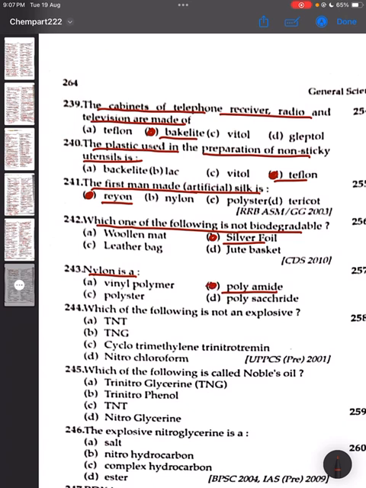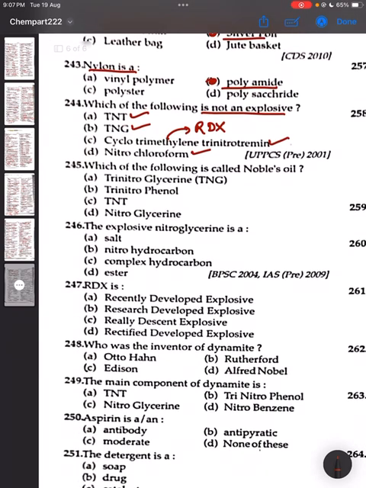Which of the following is not an explosive? लेकिन यहाँ पर TNT भी एक्सप्लोजिव है, TNG भी एक्सप्लोजिव है, ये भी एक्सप्लोजिव है और ये भी एक्सप्लोजिव है, और ये RDX का दूसरा नाम है। 245, which of the following is called noble oil? It is TNG, trinitroglycerine, option A is the correct answer. The explosive trinitroglycerine is an ester.